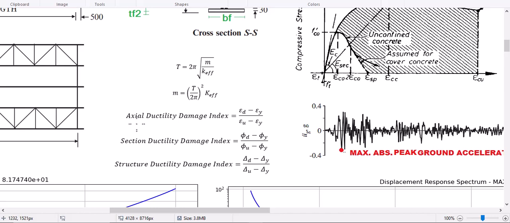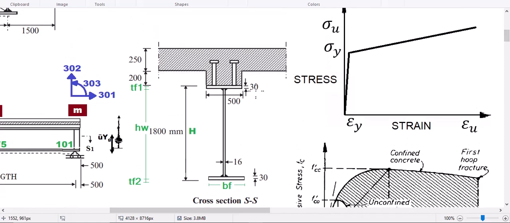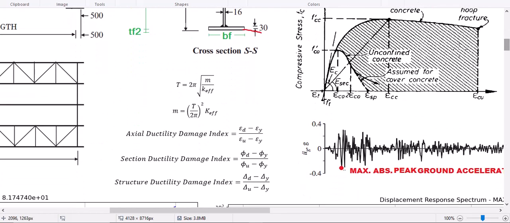First of all, for evaluating the steel rebar or even plate fibers or even concrete fibers, for example, for evaluating these fibers of the steel plate and also concrete or even rebars, coordinates, strain, stress, we're going to output the analysis report and then evaluate the actual ductility damage index.